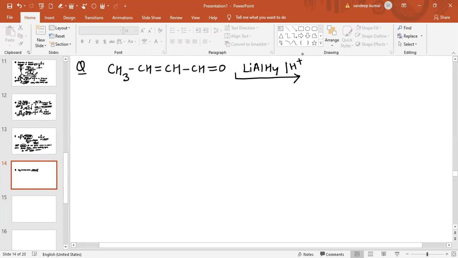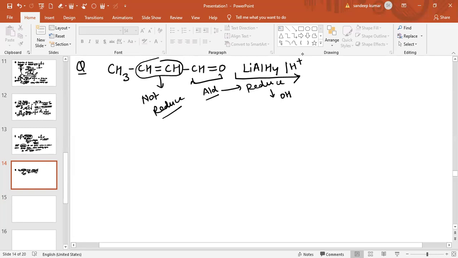So what is the product? Now you can see this is basically the aldehyde group. So the aldehyde group will be reduced into alcohol by LiAlH4, but this double bond will not be reduced by LiAlH4.